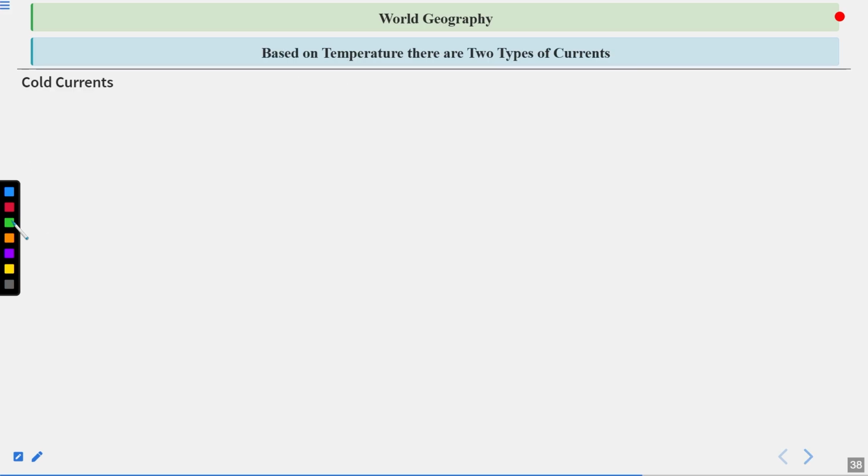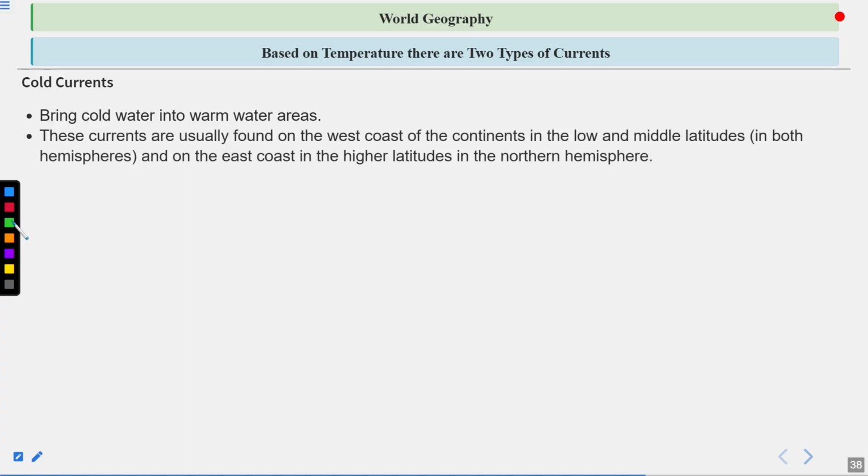Based on temperature, there are two types of currents. One is the cold currents. They bring cold water into the warm water areas. These currents are usually found on the west coast of the continents in the low and middle latitudes in both hemispheres, and on the east coast in the higher latitudes in the northern hemisphere. So cold currents are those that flow from the polar areas towards the tropical areas or the temperate areas, and they are cold currents as they flow the cold water towards the tropical regions, and majorly they are found on the western side of the continents.